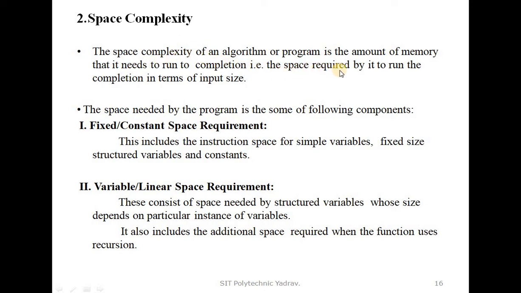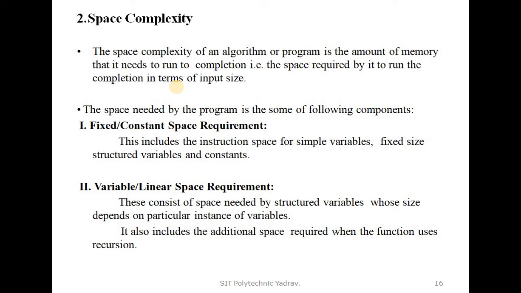That is the space required by it to run to completion in terms of input size. When we give any input size, n elements, the space required depending on it is known as the space complexity. For example, if we give two integer variables, one integer takes 2 bytes and the second integer 2 bytes, so 4 bytes of memory are required. If we give a float, the size changes.